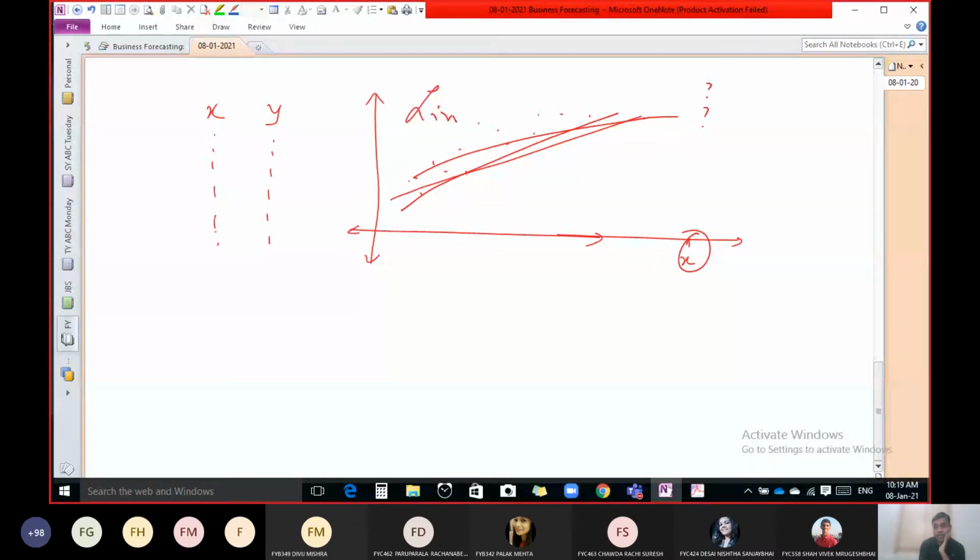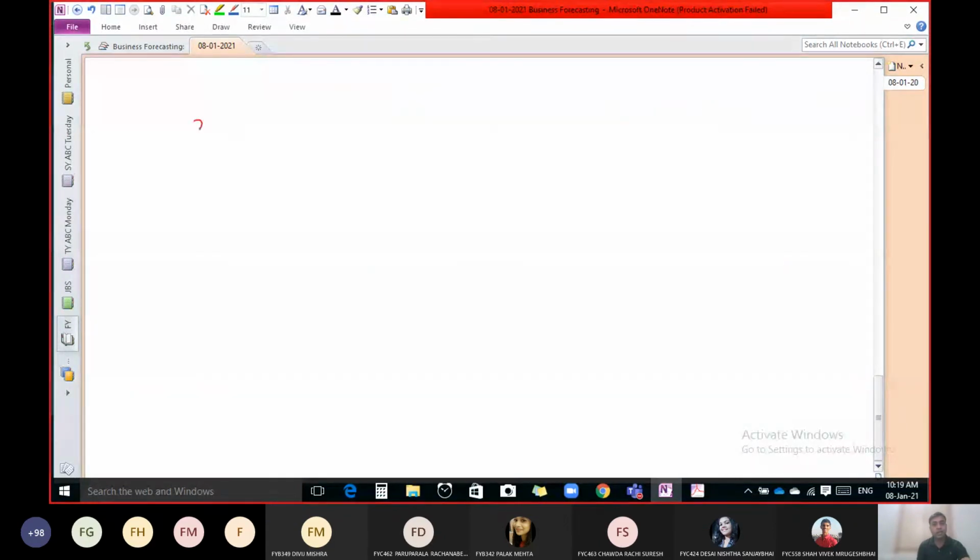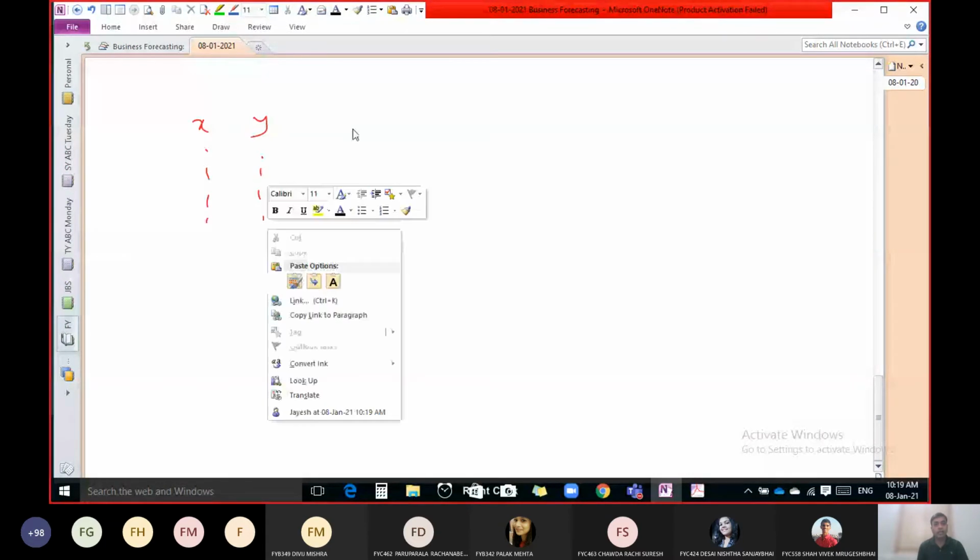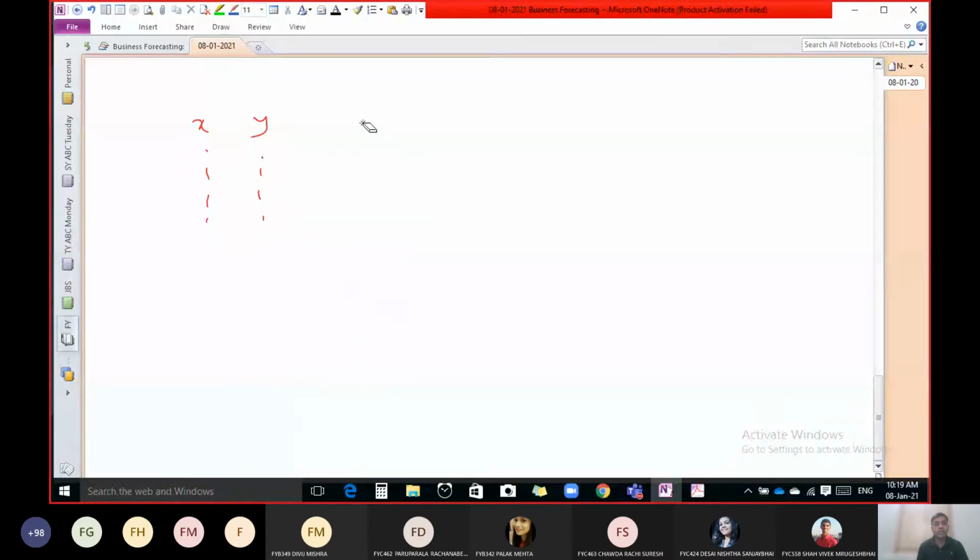Now if we have data like this, with different values of x and y, and the values are like this, obviously a straight line method is not valid. If we use a curvilinear method and then predict for different values of x, maybe we get a better answer. Instead of linear, if we use curvilinear, we get a better answer.